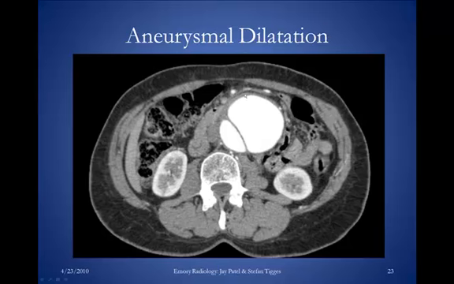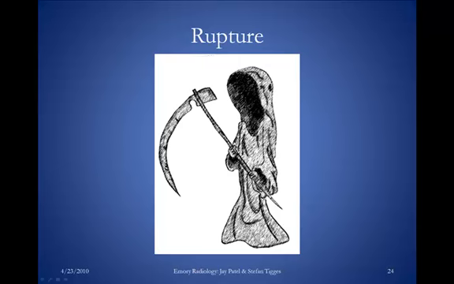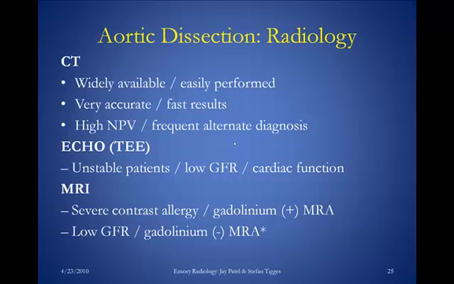Here is an axial CT with contrast that we saw before, and we have an intimal flap indicating an aortic dissection in the abdominal aorta, which is dilated to definitely greater than 3 centimeters. I don't have a picture to show you what happens when aortic rupture occurs in the setting of aortic dissection because this one image basically explains it all.